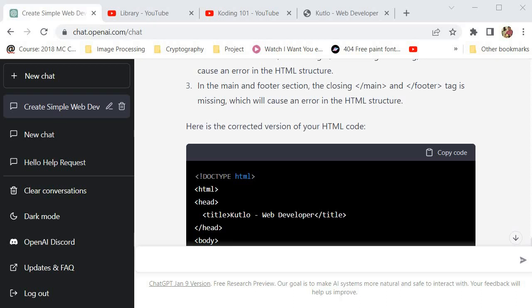Programmers spend less than 20% of their time actually writing code, and they spend 80% of their time monitoring and reacting to changes in business practices, company objectives, data format changes, hardware. So ChatGPT is useful to address the 20%, which is writing code. But it's going to be difficult to actually address the 80% of other things that programmers actually do. So ChatGPT will not be able to replace programmers.